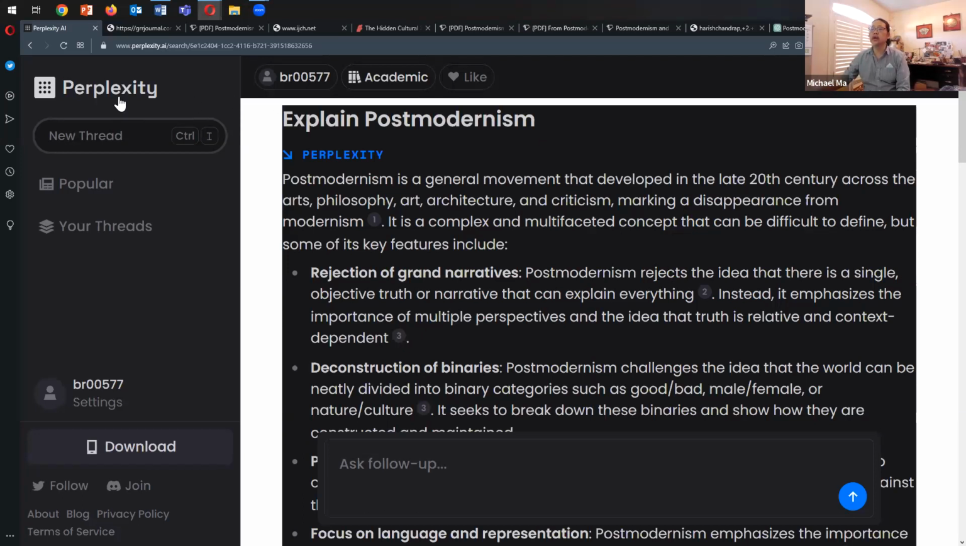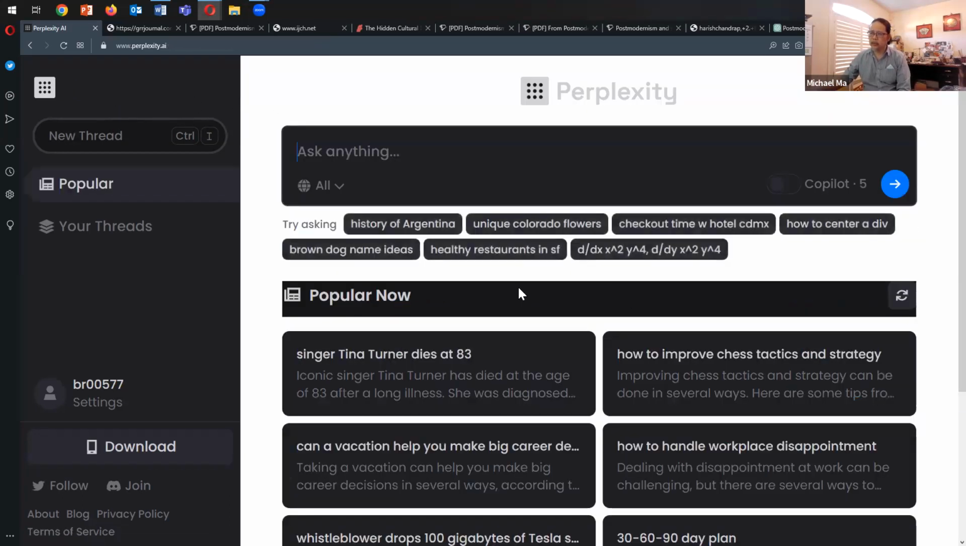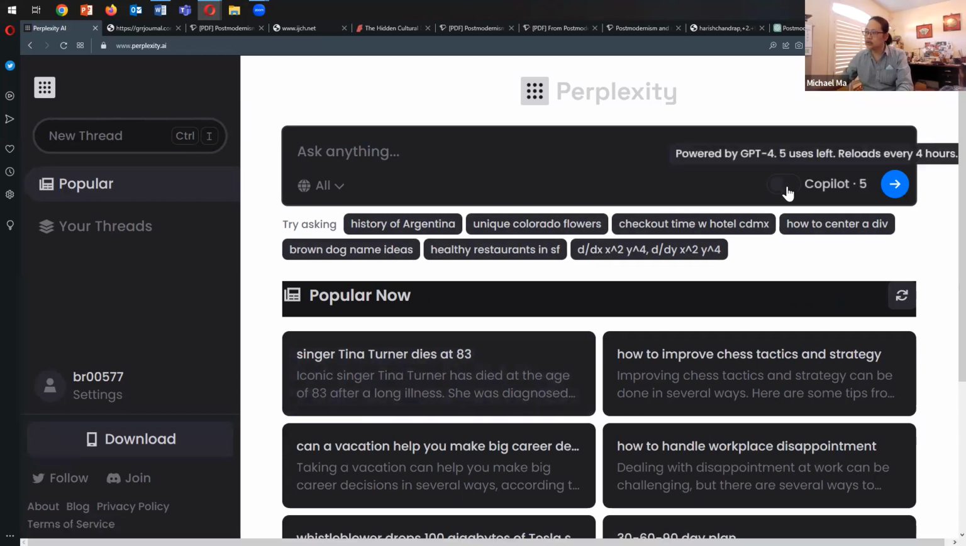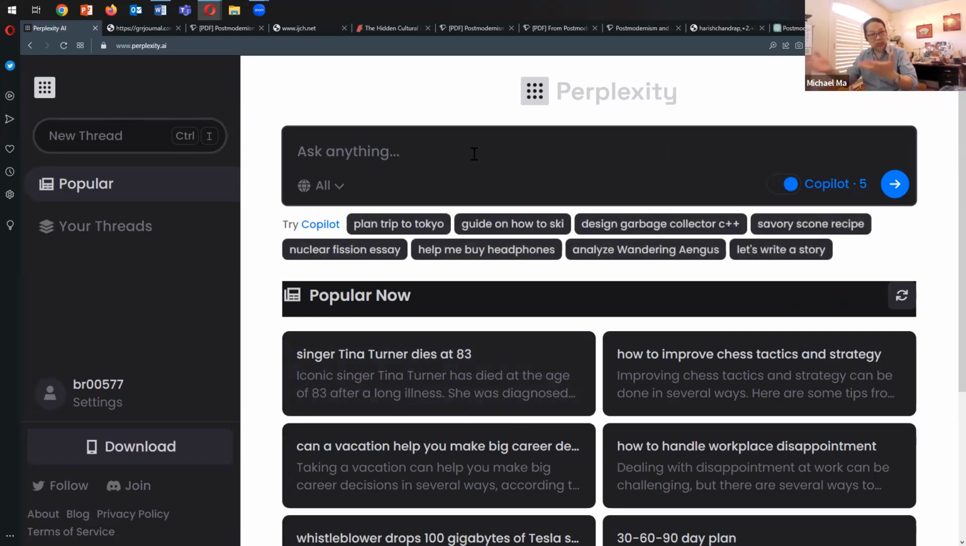Okay, so now let's go back to the original Perplexity window. The other feature I wanted to update with this addendum is this copilot. So let's turn copilot on, which is GPT-4, and ask it to explain postmodernism. I haven't tried this, so I'm wondering if the results will be different. Let's see.